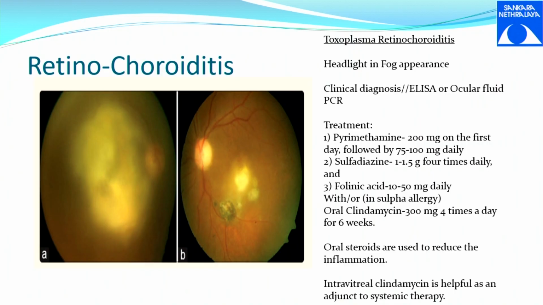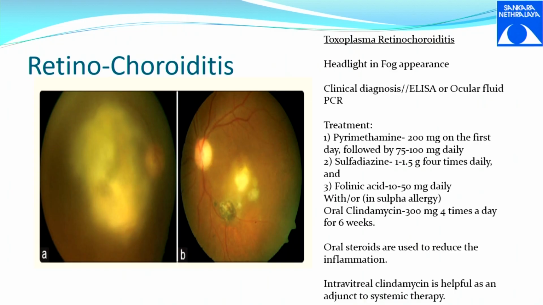The classic retinochoroiditis is usually toxo. Toxo usually affects the macular region. It is a parasitic infection which typically is in the posterior pole, but it can also occur elsewhere. When it occurs in the posterior pole, it is called typical toxoplasma. When it is outside the macula, it is called atypical toxoplasma. The first picture, you look at it, it is like a headlight in fog. This is a very classical picture which they show you in exams as a spotter, the headlight in fog appearance of a Toxoplasma retinochoroiditis.